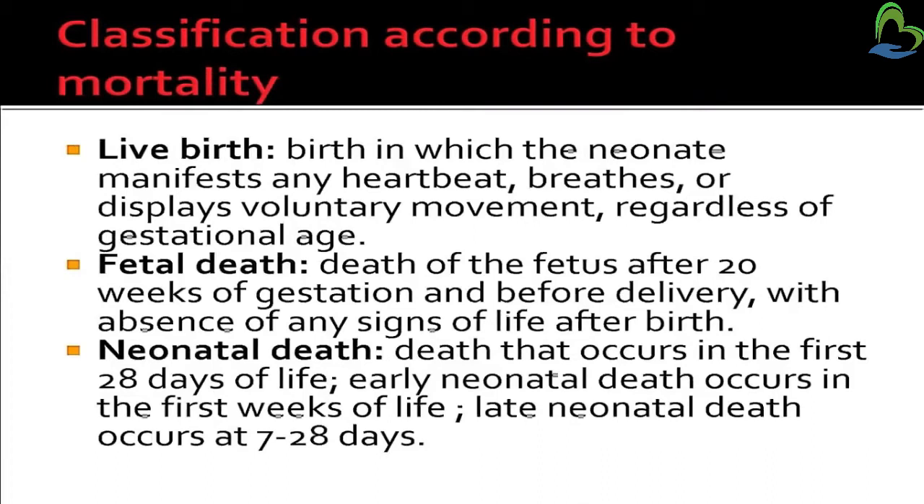Then, classification according to mortality: live birth, fetal death and neonatal death. Live birth is a birth in which the neonate manifests any heartbeat, breathes or displays voluntary movement regardless of gestational age. We do not consider the gestational age, but those babies whose heartbeat is present, breaths are normal and voluntary movement is present, we call live birth. And fetal death is the death of the fetus after 20 weeks of gestation and before delivery, with absence of any signs of life after birth.